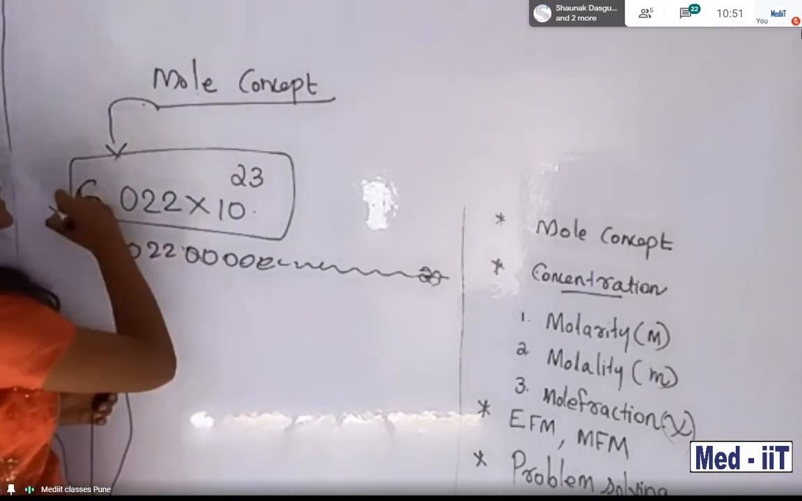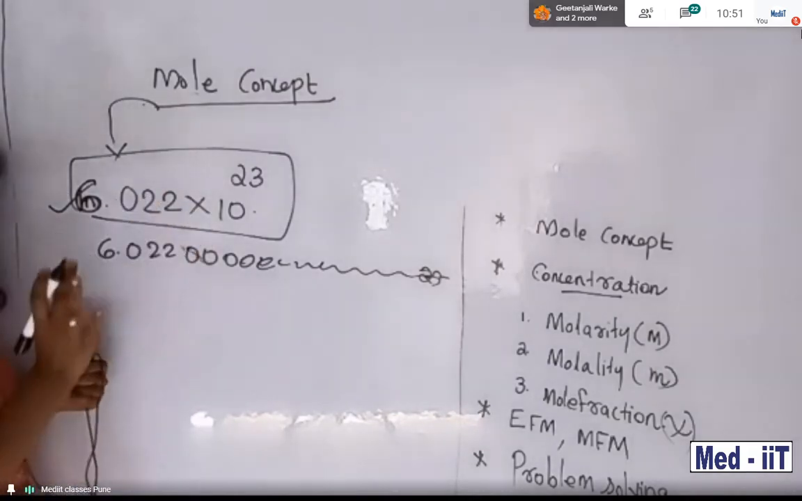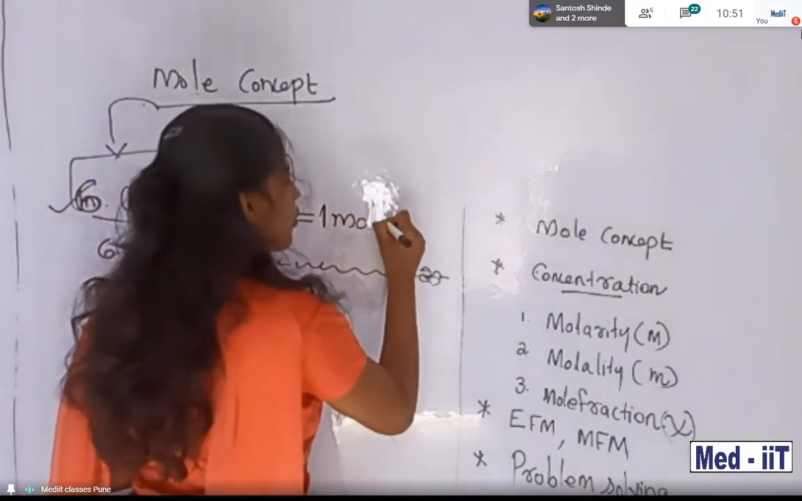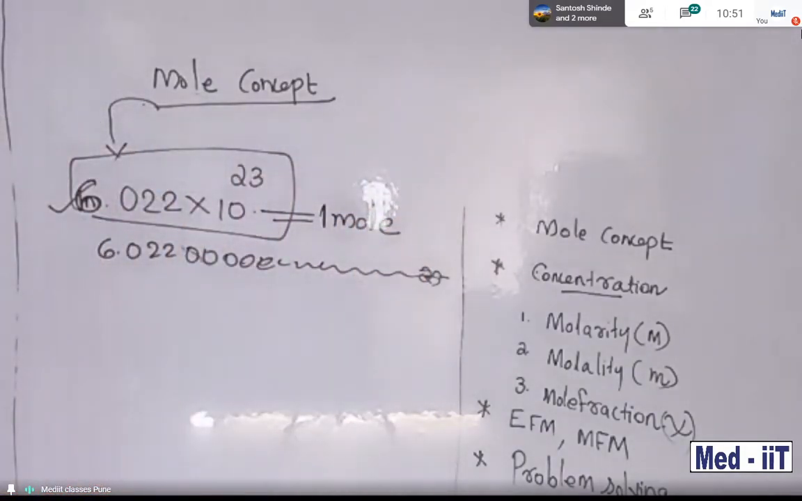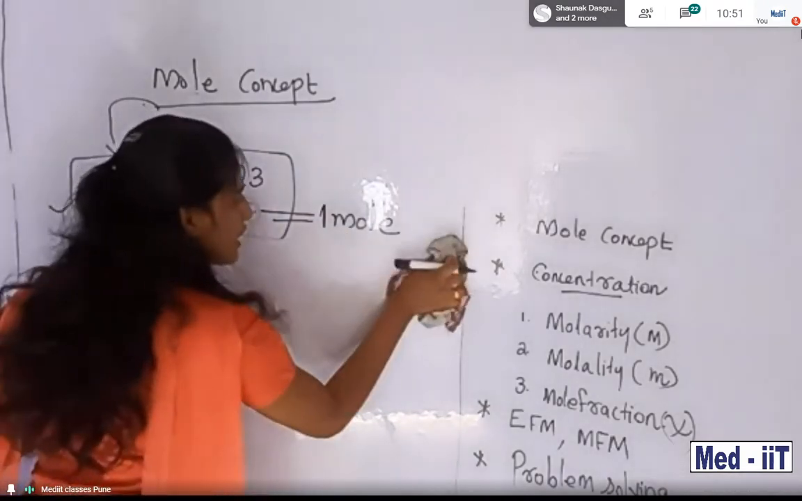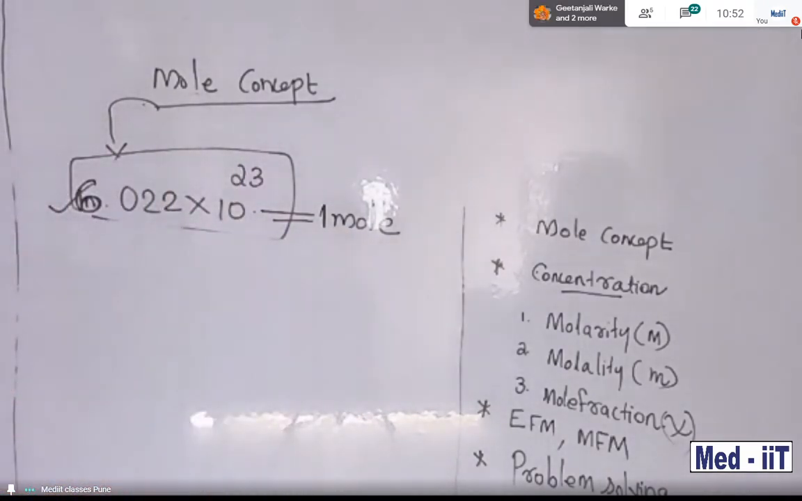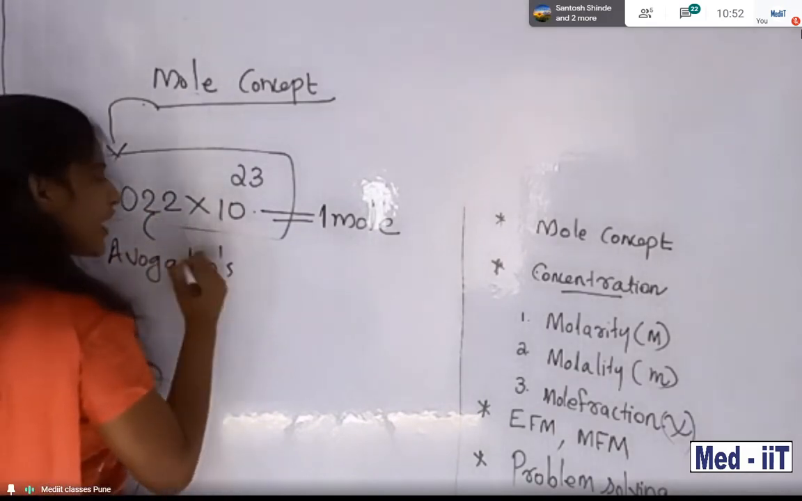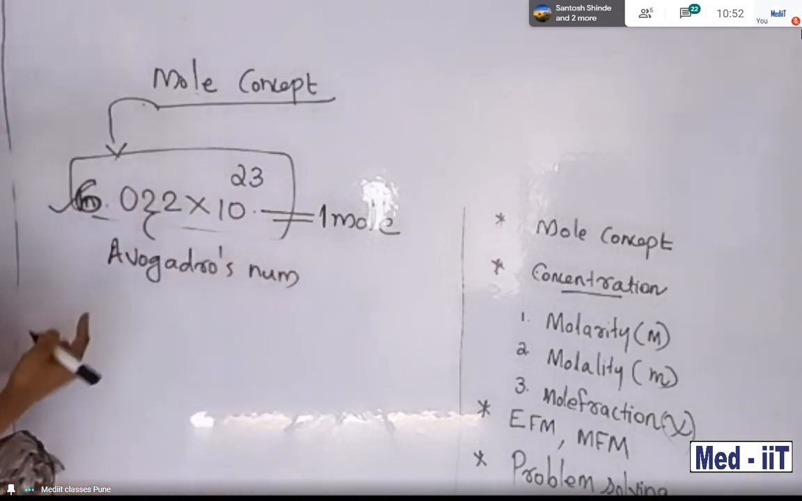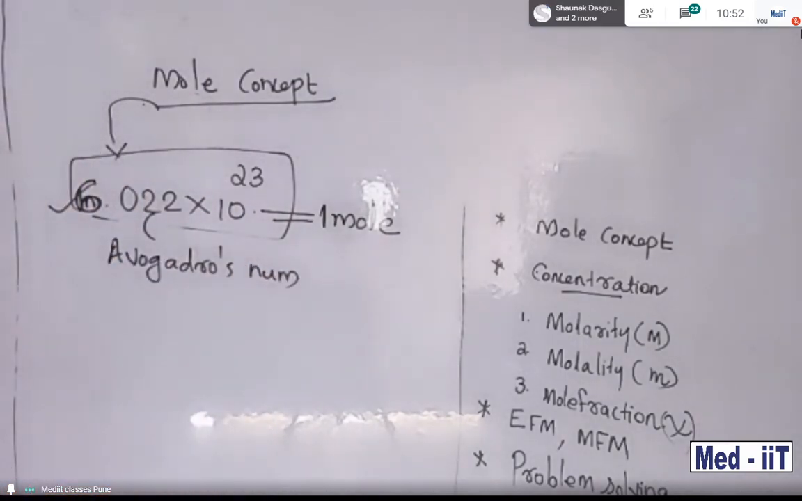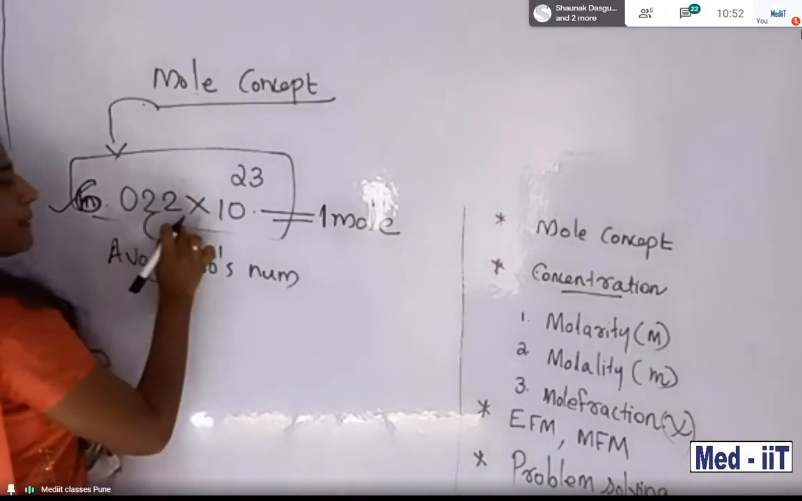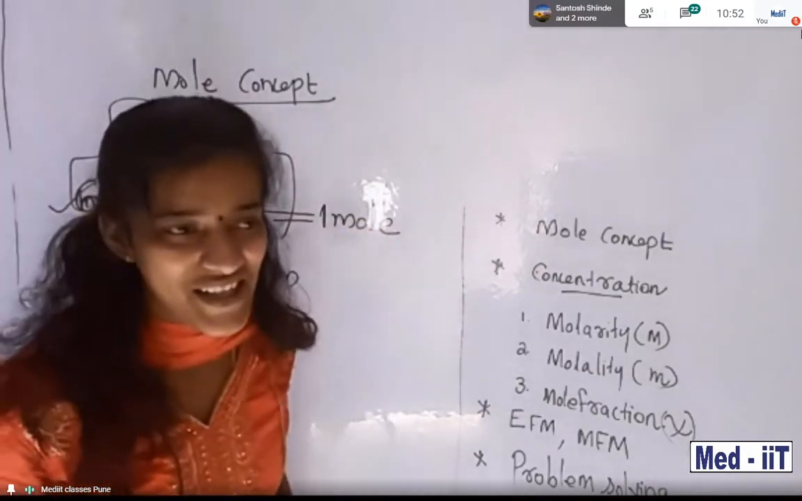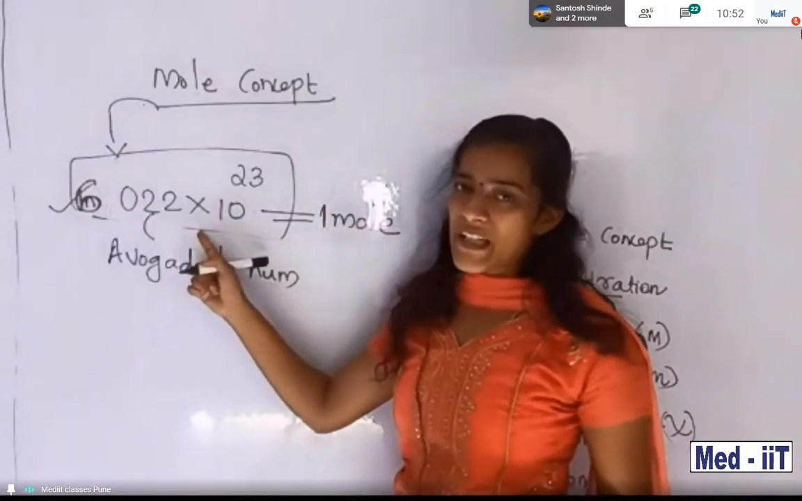So we are using this kind of multiples. 10 to the power 23 is very useful. It is called 1 mole. Most of the chemistry calculations are done with the help of this. This is called Avogadro's number. Avogadro is a scientist. He discovered this number for good calculation. So Avogadro number 6.02 into 10 to the power 23 is equal to 1 mole.